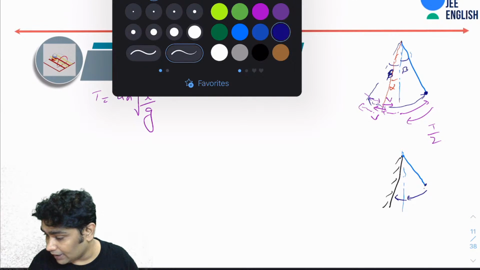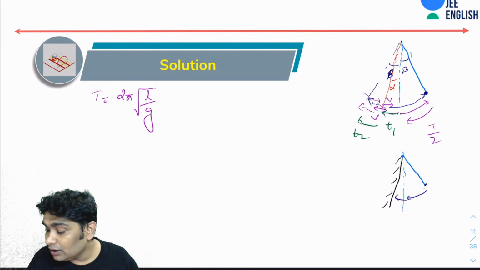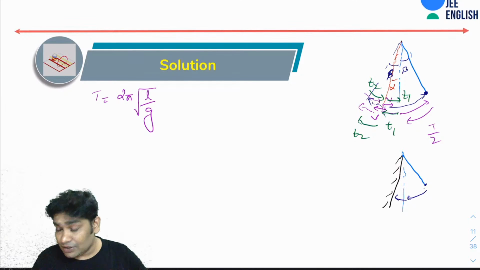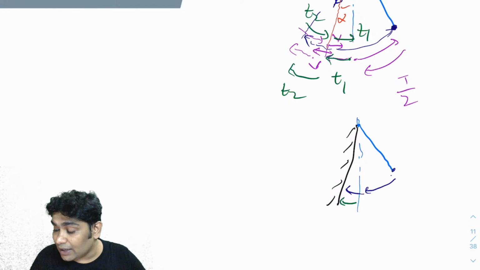All right, let's mark it with some other color. Let's imagine from here to here, it takes some time t1, and it takes some time t2 while going from here to here. Then coming back also, it will take time t2, and from here to here, it will take time t1, right? Does that make sense? Now you realize that from here to here, it will take the same amount of time t1, and while coming back also, it will take the same amount of time t1.